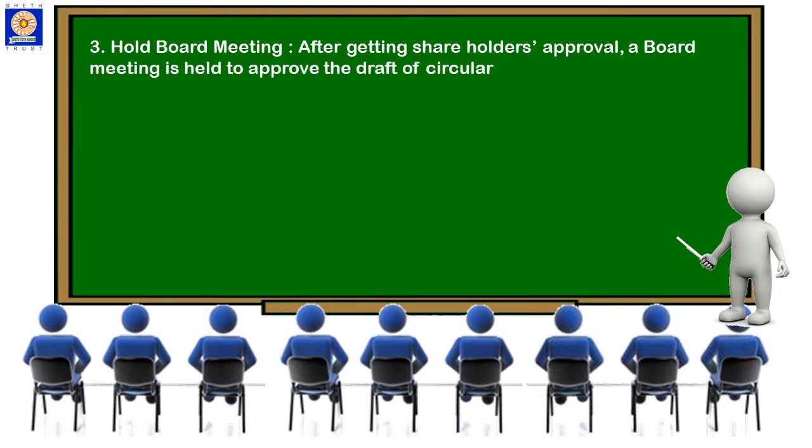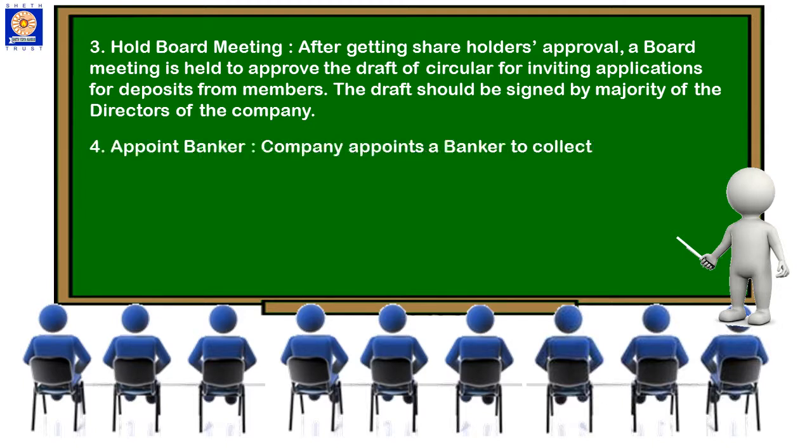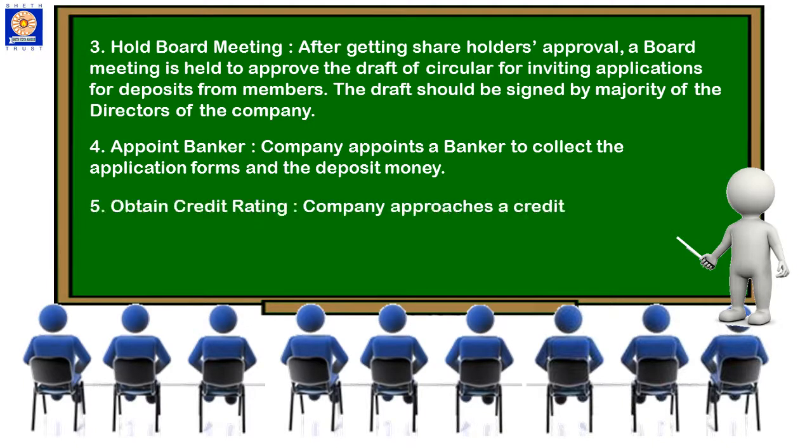Third step is to hold a board meeting again. After getting the shareholders' approval, a board meeting is to be held to approve the draft of circular for inviting applications for deposits from members. The draft should be signed by a majority of the directors of the company. Now, once these two board meetings and the general meeting have been done, the company has to appoint a banker, so they can collect the money, application money, with application forms.